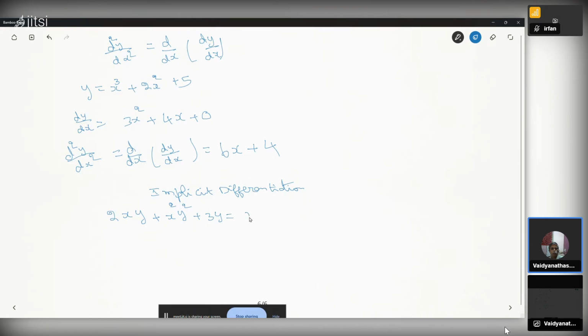So here y is not given as a function of x directly. x and y are connected and they are given as a formula. 2xy plus x square y square plus 3y equal to 0. So we have to find what is d over dx, or d square y by dx square. In this case, they are interested in second derivative, d square y by dx square. That is the question.